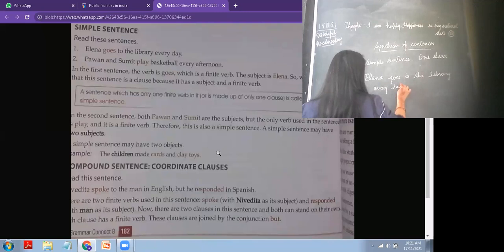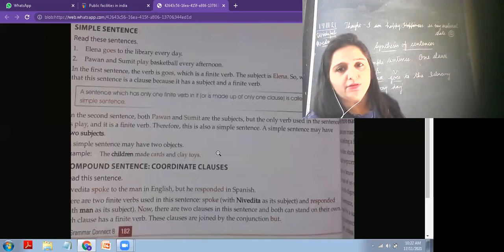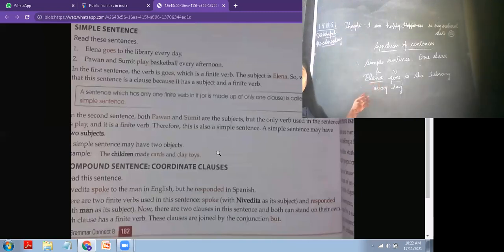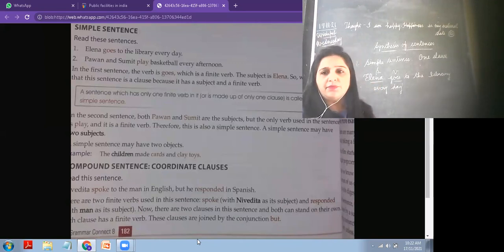You can see here subject and verb, and a finite verb is there. So it is a clause, and it is a simple sentence. Only one finite verb is there. Am I clear, children? Yes, ma'am. So this is an example of a simple sentence.